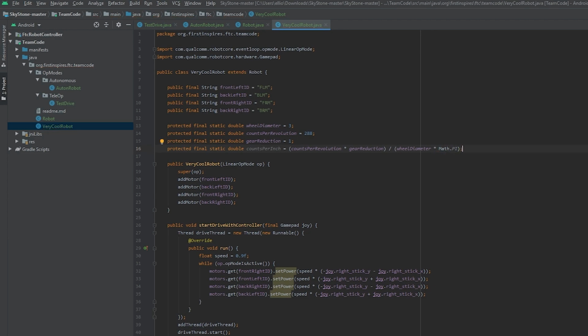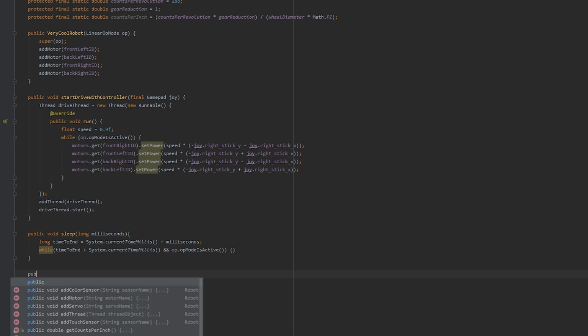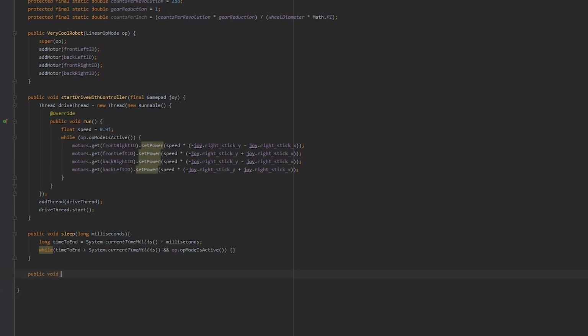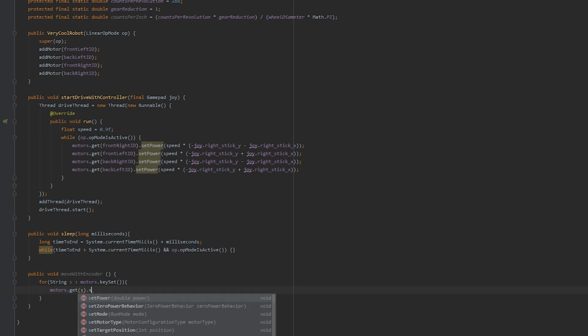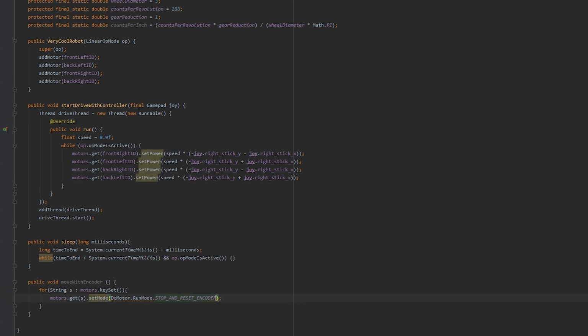And there we go. We have our counts per inch, and we can use this along with the encoder to determine how far to move. Okay, now we need to create a new method for moving with inches. I'll go public void moveWithEncoder. In the body, write for String s in motors.keySet, motors.get(s).setMode(DcMotor.RunMode.STOP_AND_RESET_ENCODER).